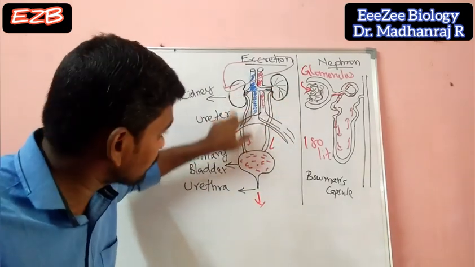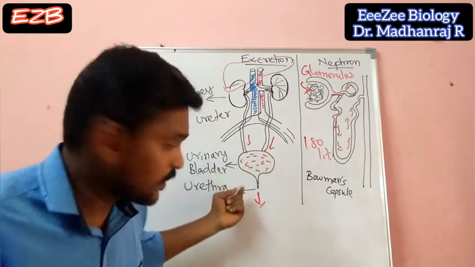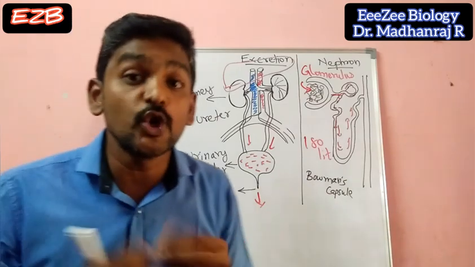Through the ureter what happens? The urine will be going and storing in the urinary bladder. Then from the urinary bladder that will be excreted through the urethra. So this is what is happening in the excretion in human beings.